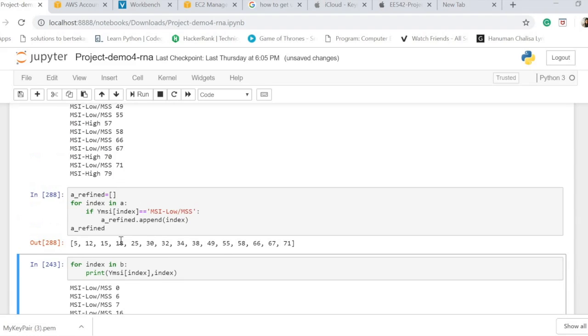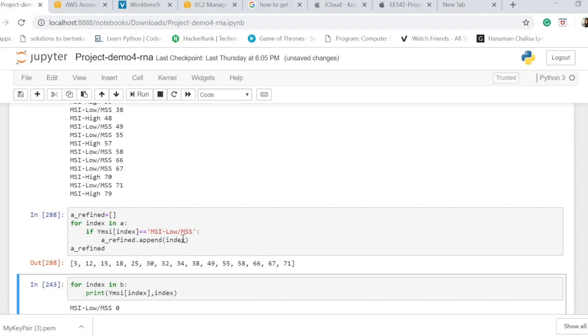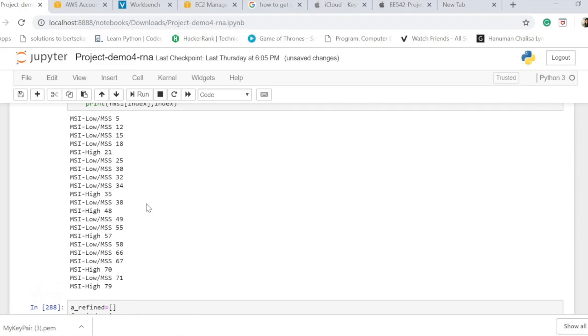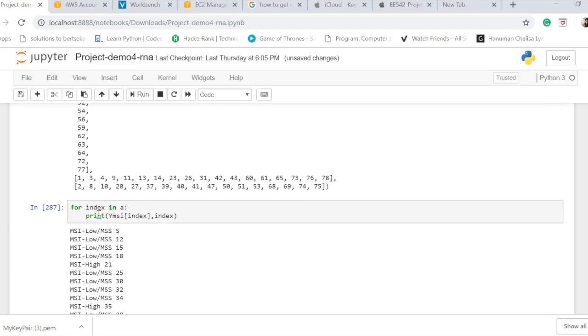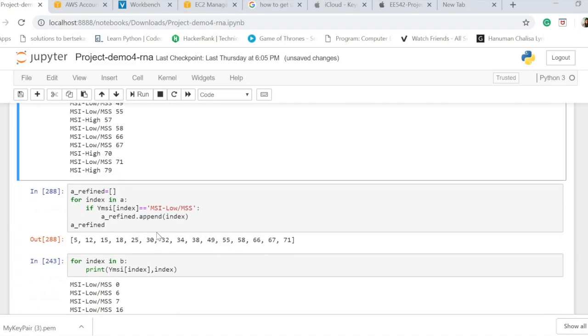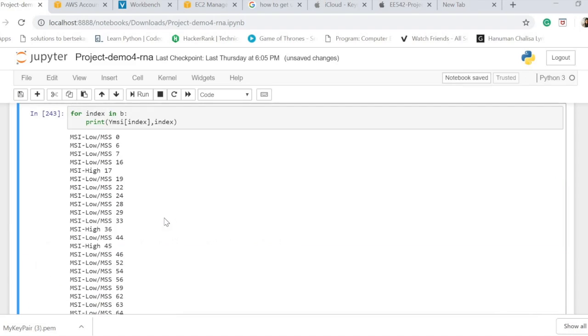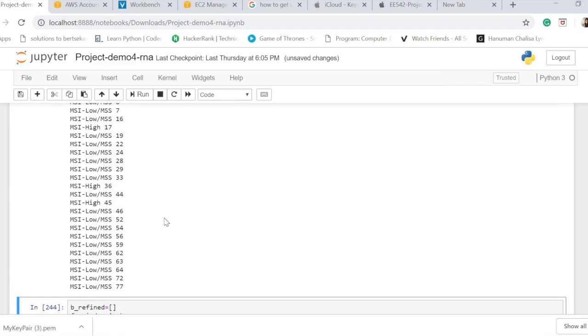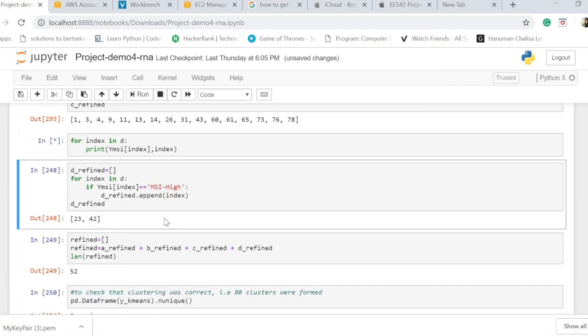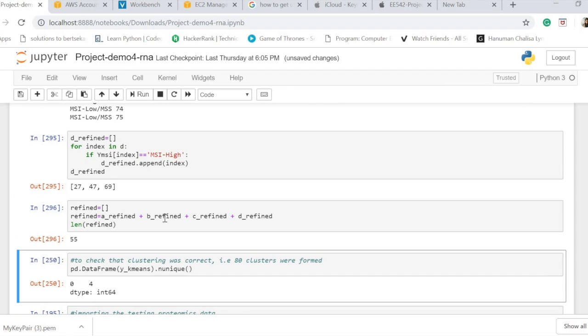So now I'm going to refine it. I'm just going to take the MSI low, as you can see in here, for say A, the MSI low is higher than the MSI high, so I'm just going to reduce it more. I'm going to do the same thing for B, C, and D. And finally, we have got a refined output of 55.